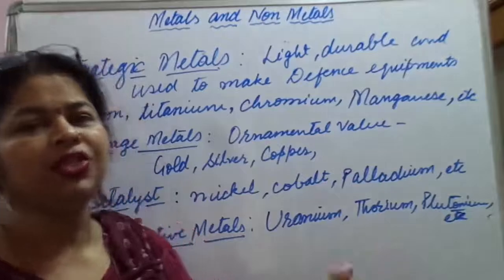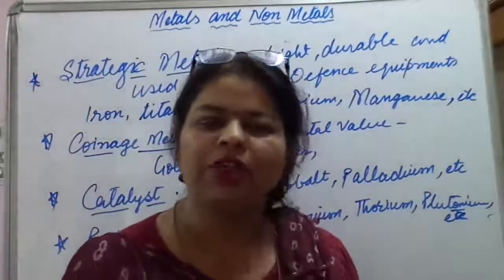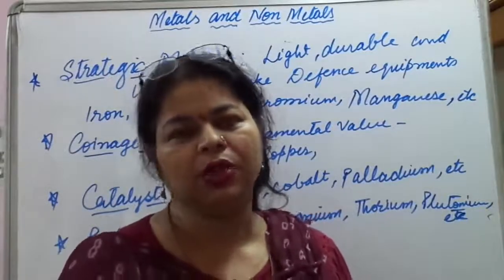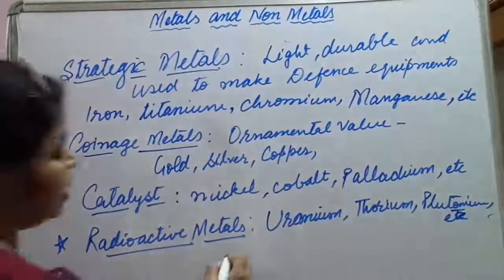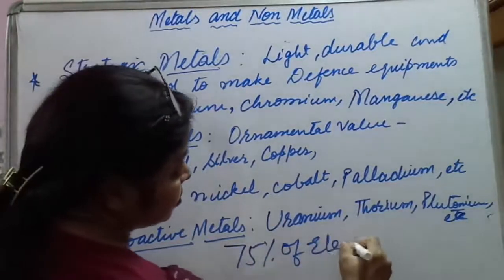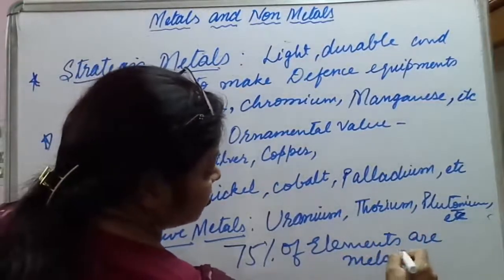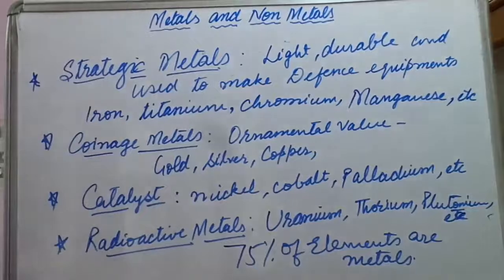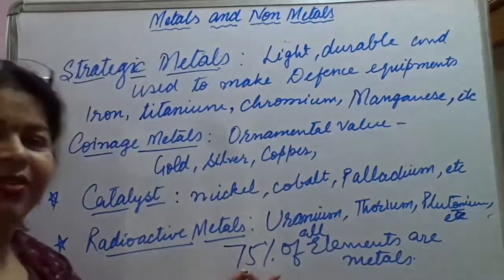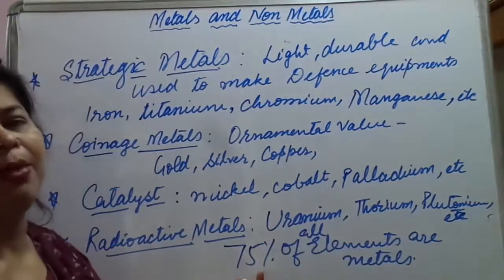In general, nearly 75% of all elements are metals. Out of the total elements, 75% are metals, and the rest are non-metals and metalloids.